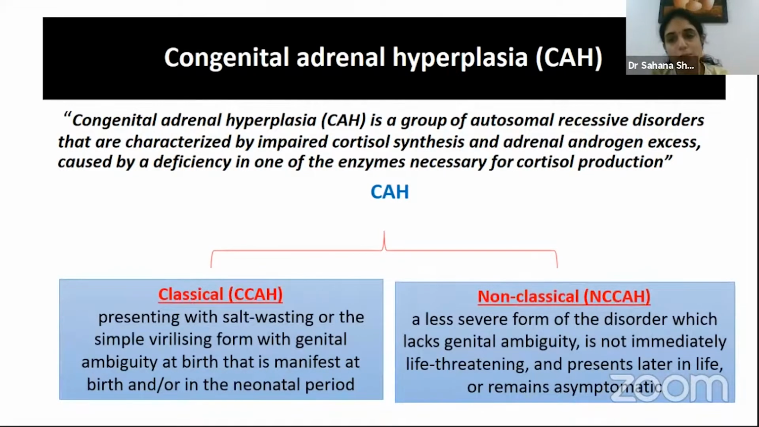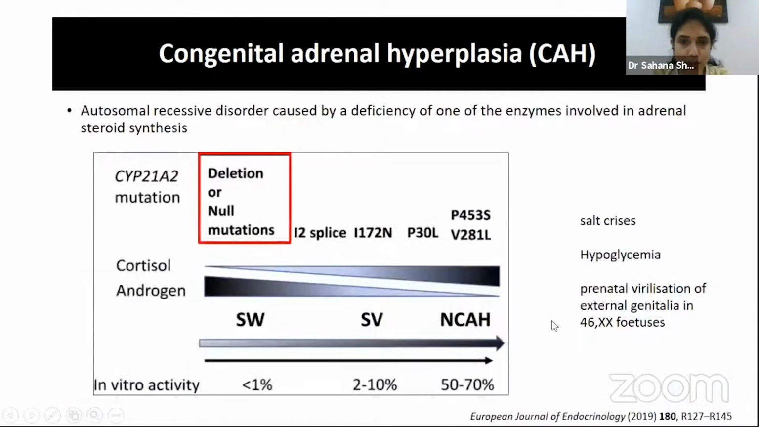We then have another category, non-classical congenital adrenal hyperplasia, who are not diagnosed at birth because they do not present with genital ambiguity and also are not detected on neonatal screening, but usually present later in life, around puberty, adolescence or adulthood. Again, a large part of these patients may either remain undiagnosed or may even remain asymptomatic. So I'm going to now focus on non-classical congenital adrenal hyperplasia.